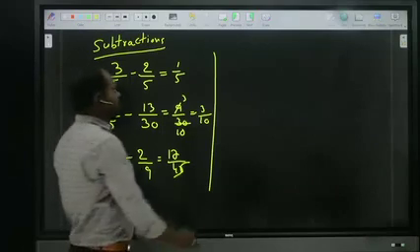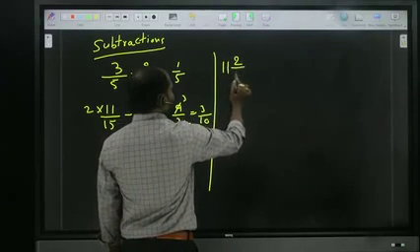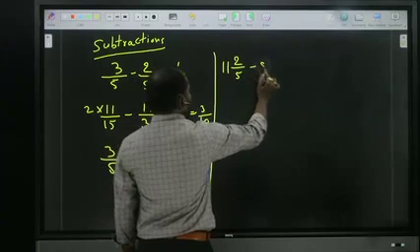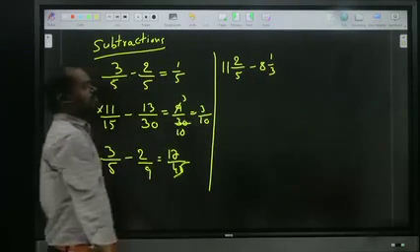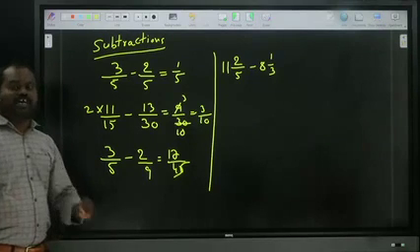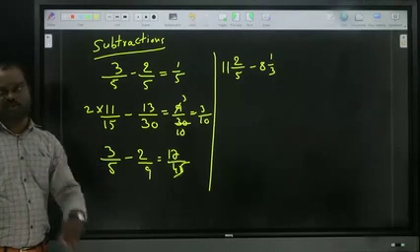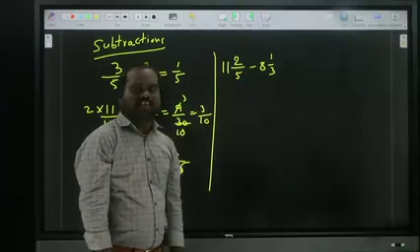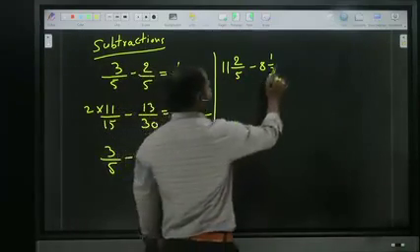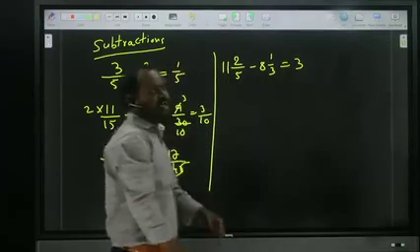Mixed fractions. Okay now. 11 2 by 5 minus 8 1 by 3. While doing the subtraction of mixed fractions, same like addition, first of all take the normal numbers. 11 minus 8, how much? 3. Chalo, write down 3. Okay? Next, come to the fractions.